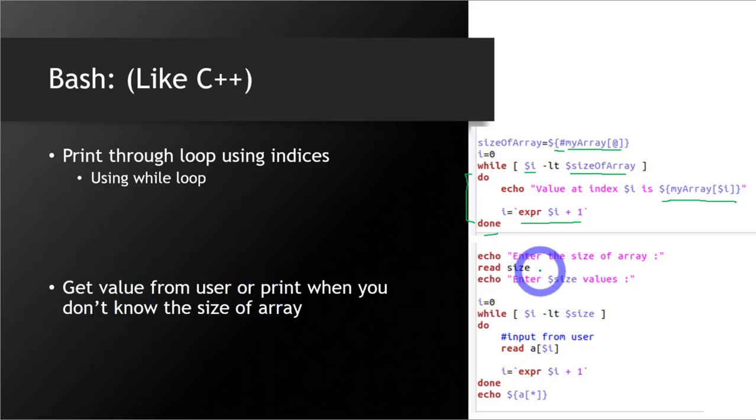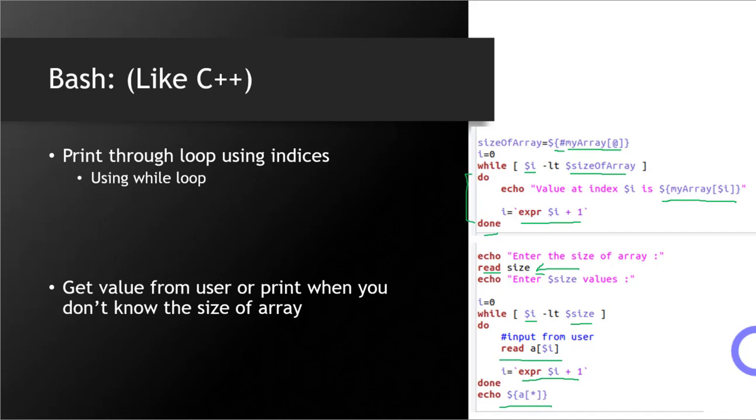In that case, here I have taken the size from the user, and then I have initialized I with 0. The loop is the same, the rest is the same. This is my index. As long as this index is less than the size of the array which I have taken from the user, this loop will run. Here I have taken user input, and you can see that I'm storing that input at a different index each time. Then I is incrementing, and at the end I have displayed my whole array.